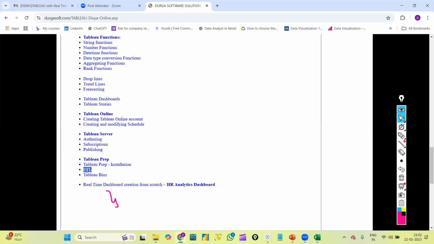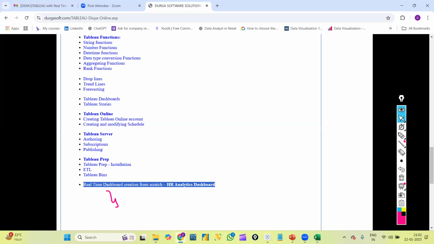How many cleaning steps are there, how many transformation steps are there, all the things we will learn in detail at this point of time. We have so many things like pivot tables, so many options. Basically, we will deal with that at this point of time. Next, Tableau wins, one more concept. After that, at the end, I will discuss one real-time dashboard.